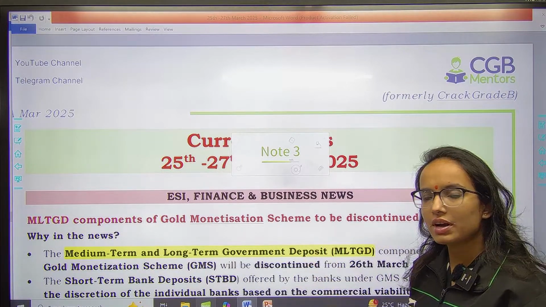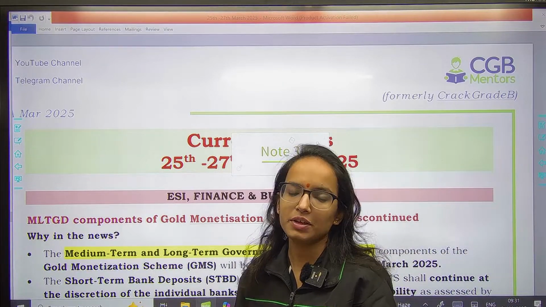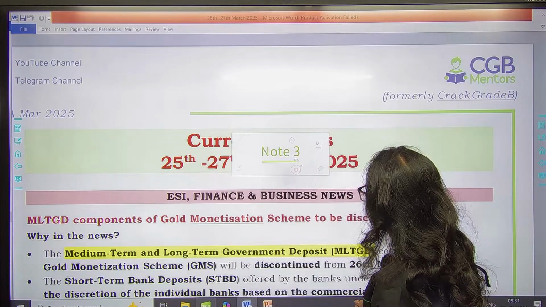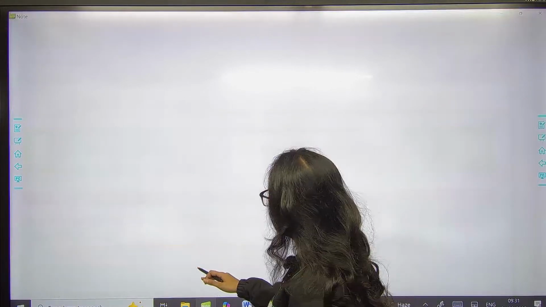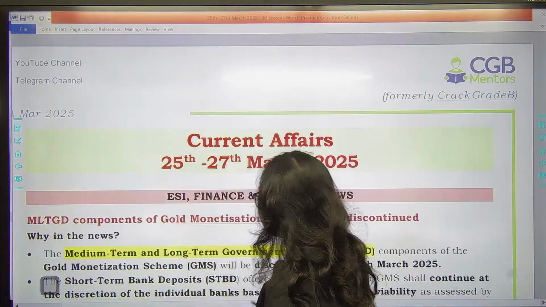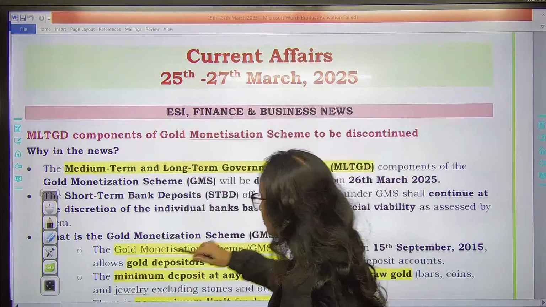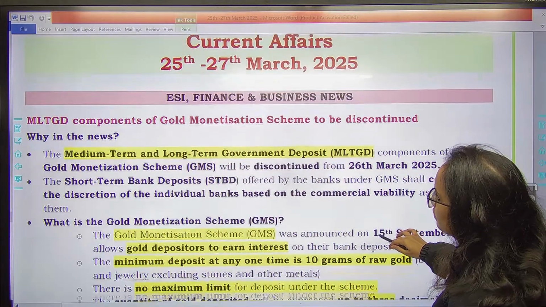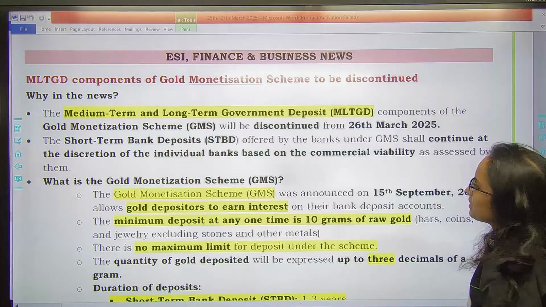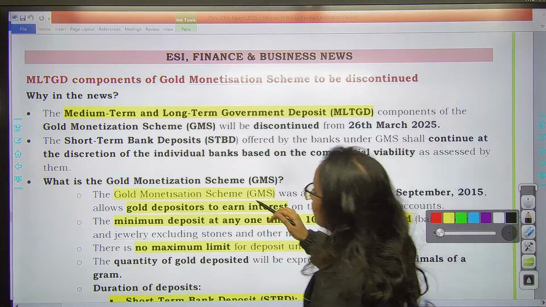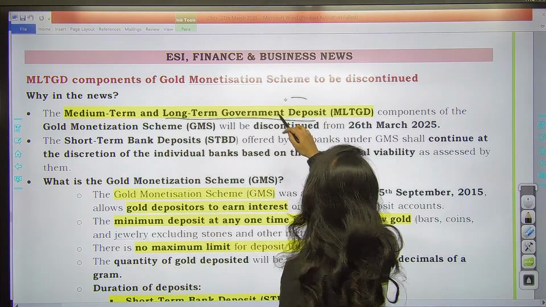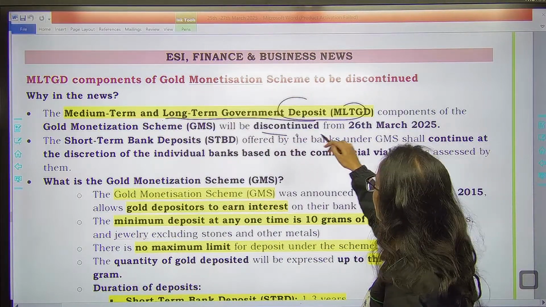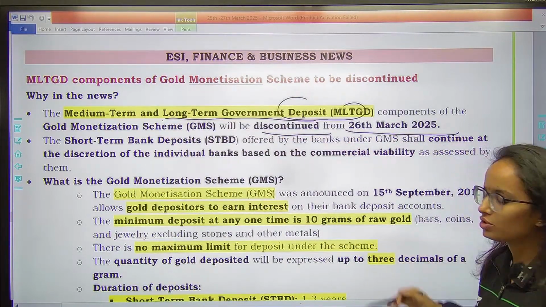So the first news is regarding gold monetization. Very, very important topic, as well as the news becomes important, right? So static as well as current is important here regarding gold monetization. News basically says that the medium term and long term government deposit component of the gold monetization scheme will be discontinued from 26th March 2025.